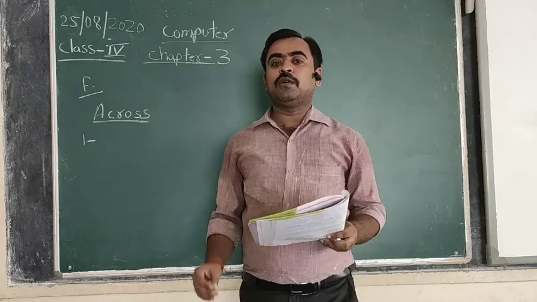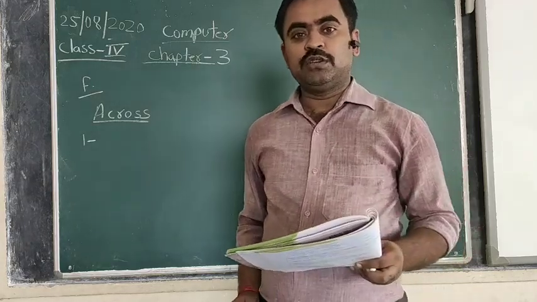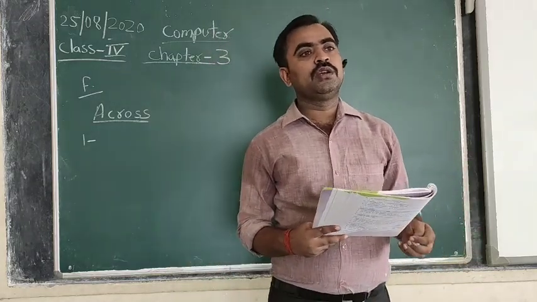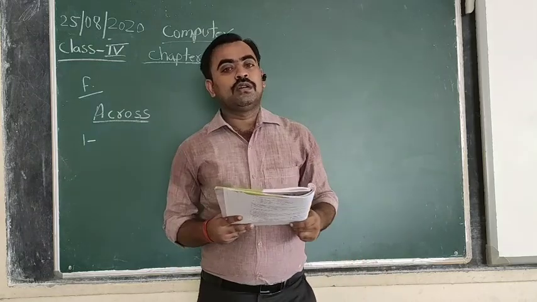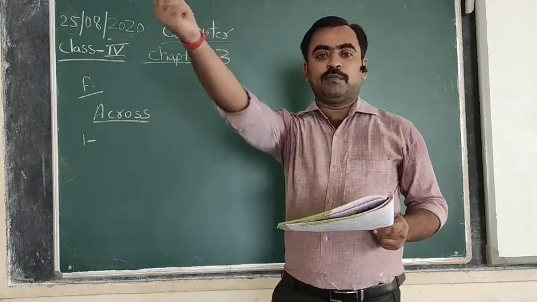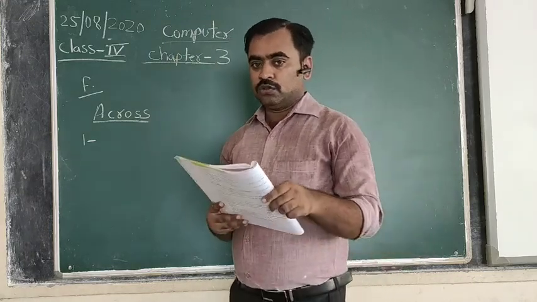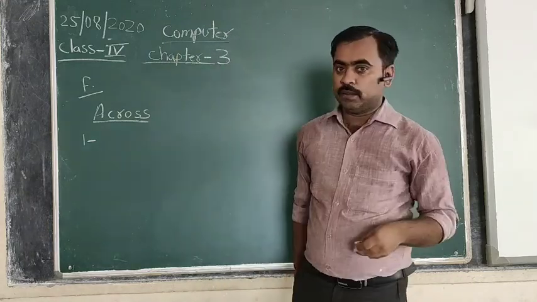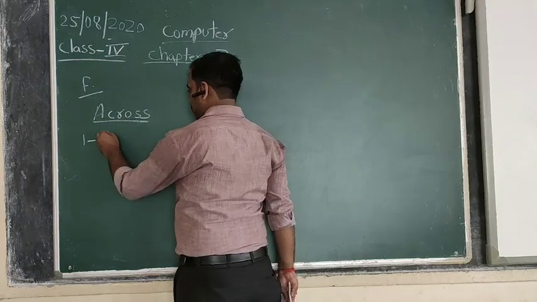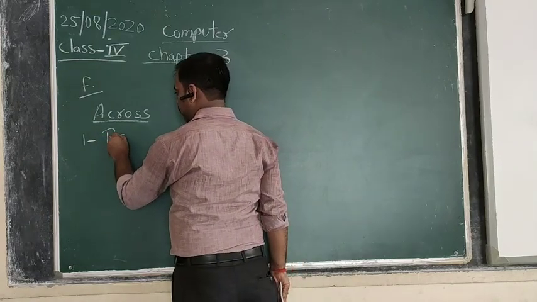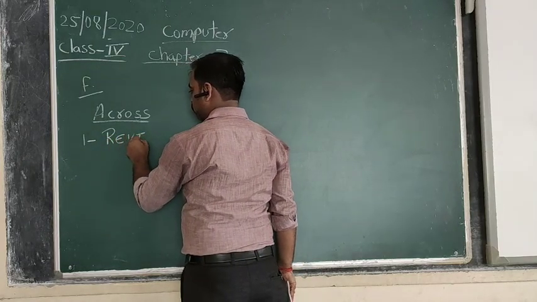So it is asking about the tab on which, if you click, you will get the spelling and grammar command from there. So the name of the particular tab is review.